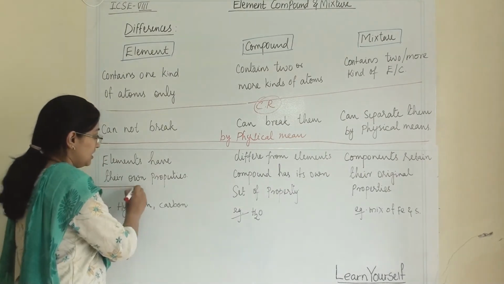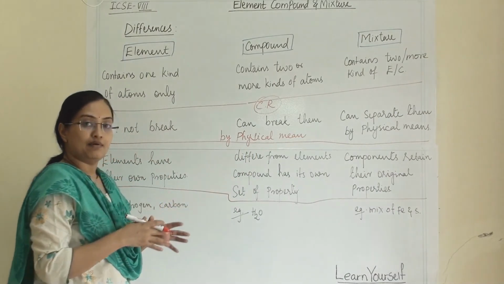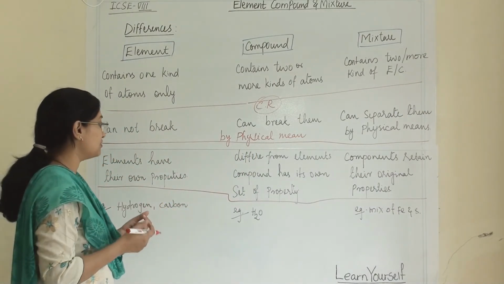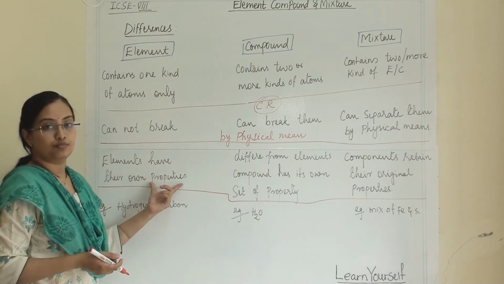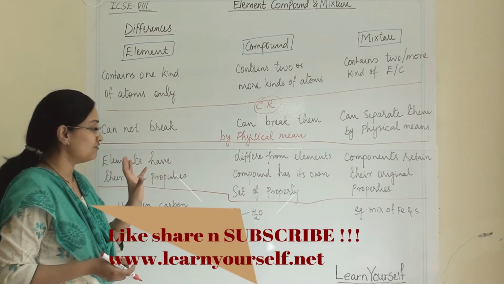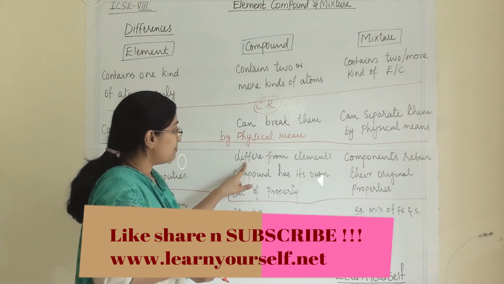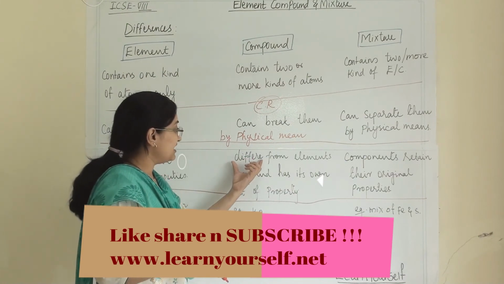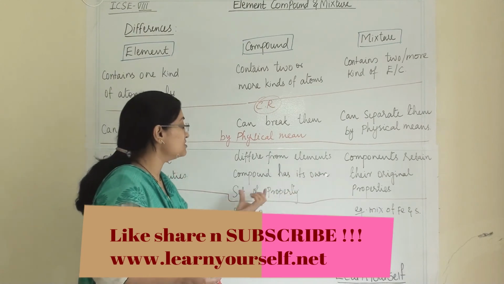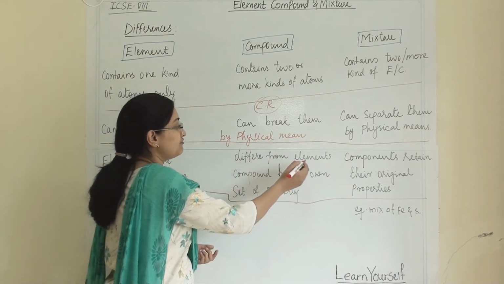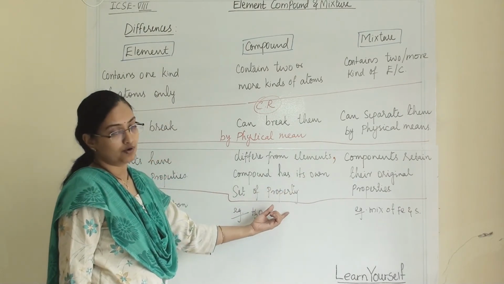Next point: will they retain their property? What atoms are there in elements, compounds or mixtures, and how about their characteristic property? Elements have their own set of properties. Now about compounds: a compound's properties will differ from its elements, and a compound has its own set of properties.